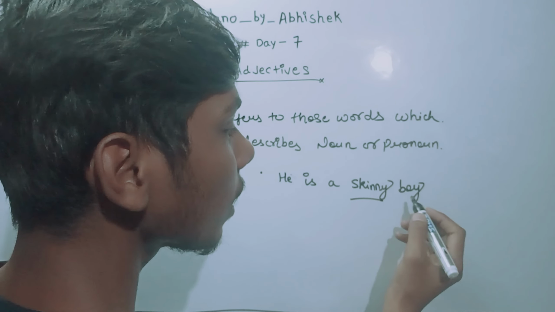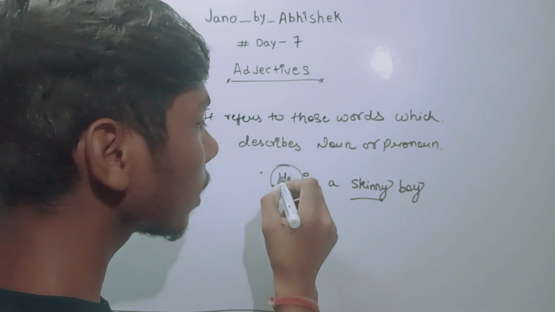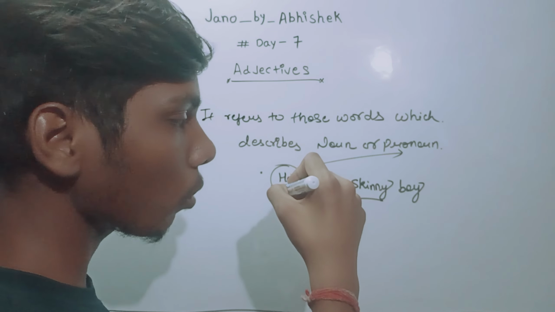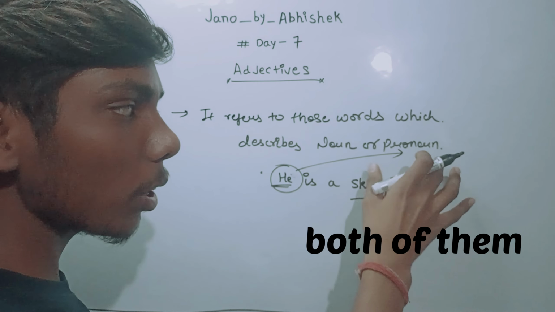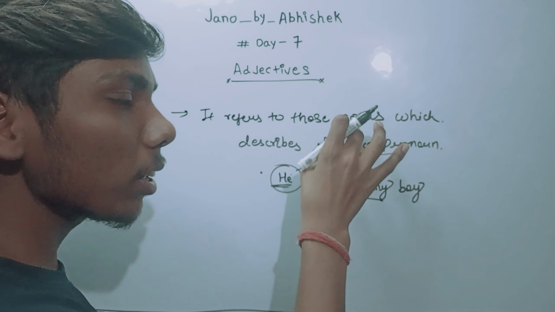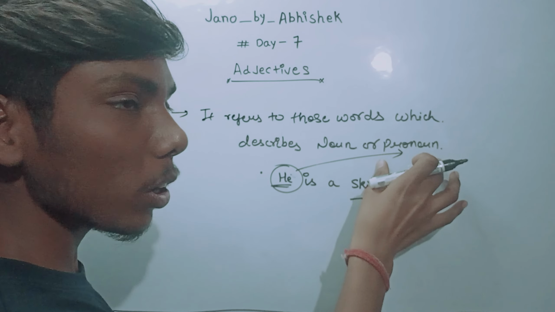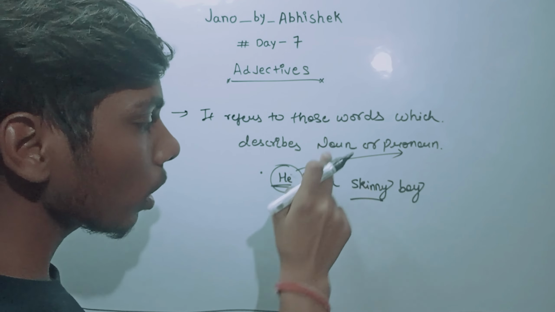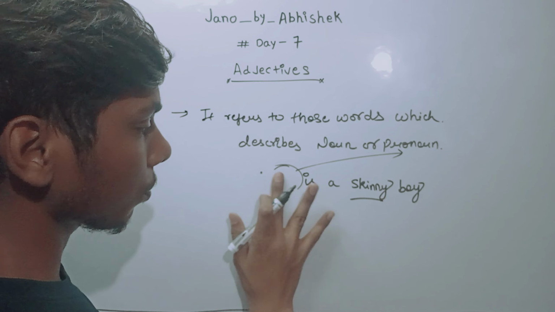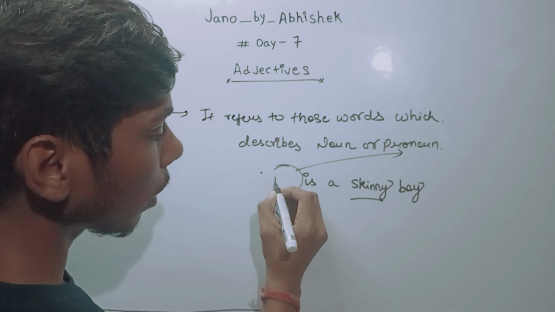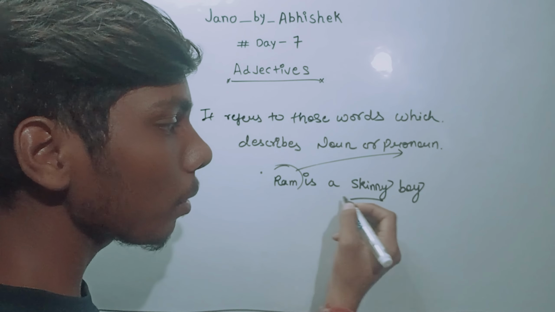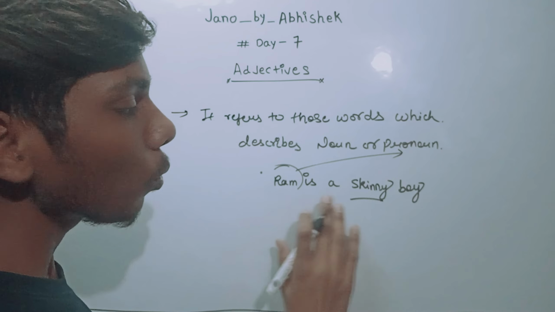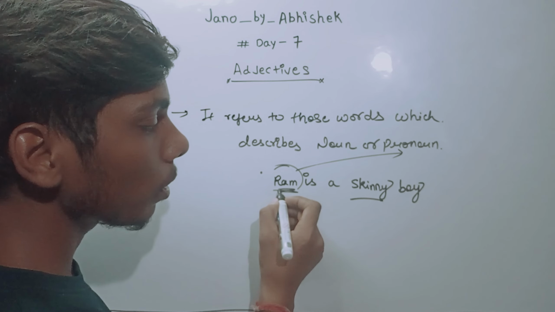So here, he is what? It is a pronoun. I hope it is clear to both of you what a noun and a pronoun are. A noun is a naming word, a name. Pronouns are those words which replace a noun. If I use Ram here, Ram is a skinny boy, it is a noun.